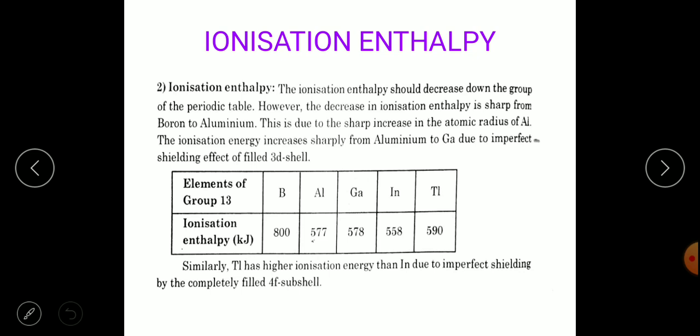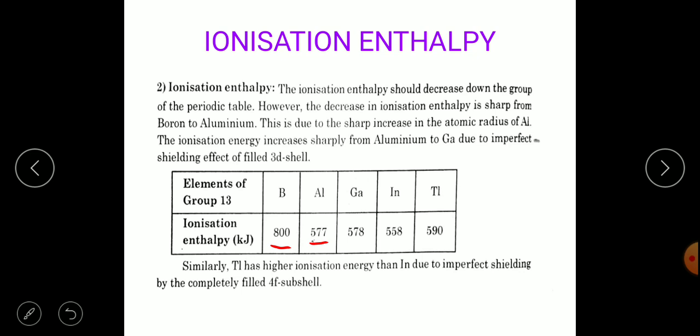So there will be a sharp decrease from boron to aluminium. Boron has an ionization enthalpy of 800 kilojoule per mole, whereas aluminium has a much lower value, that is 577, only because of their size and radius.